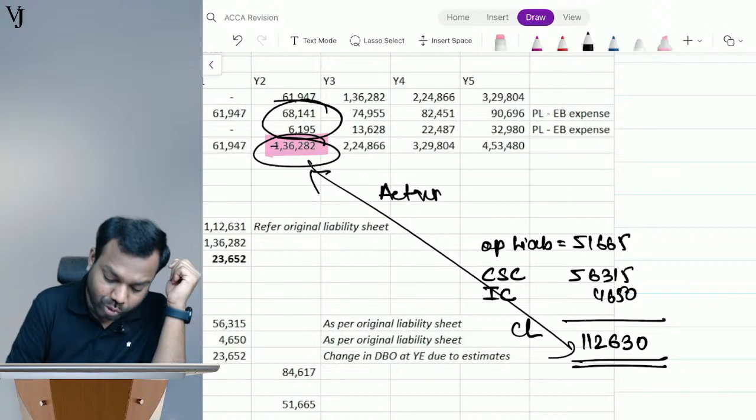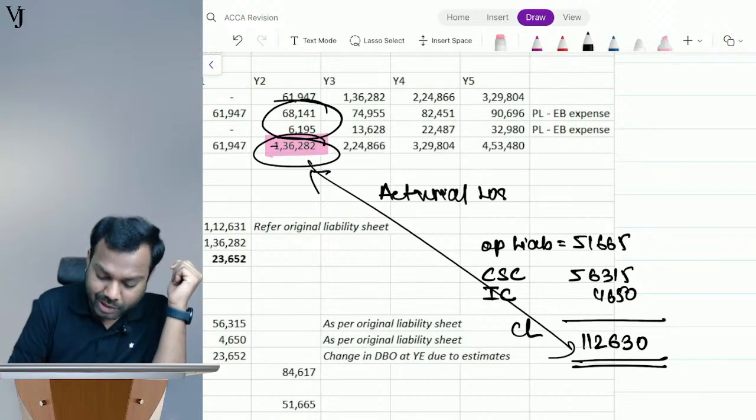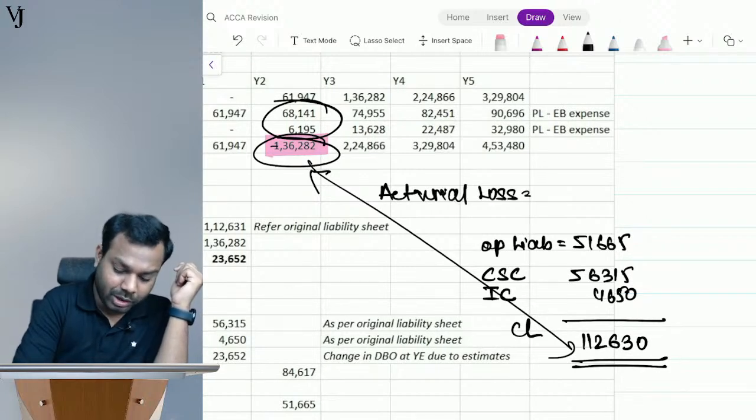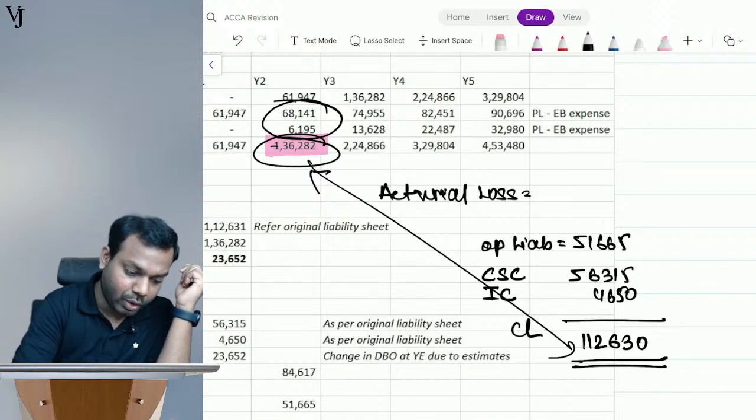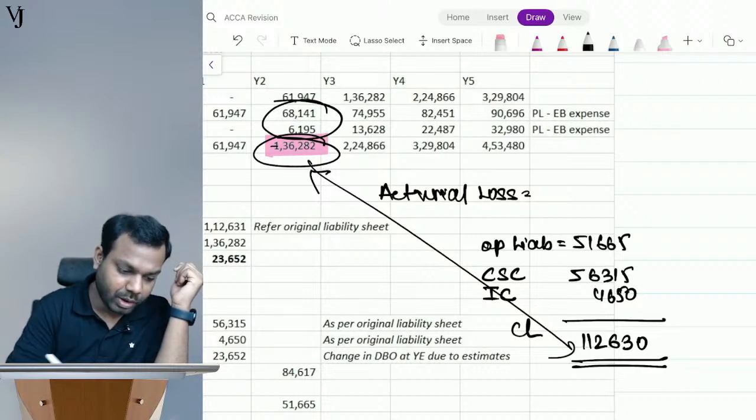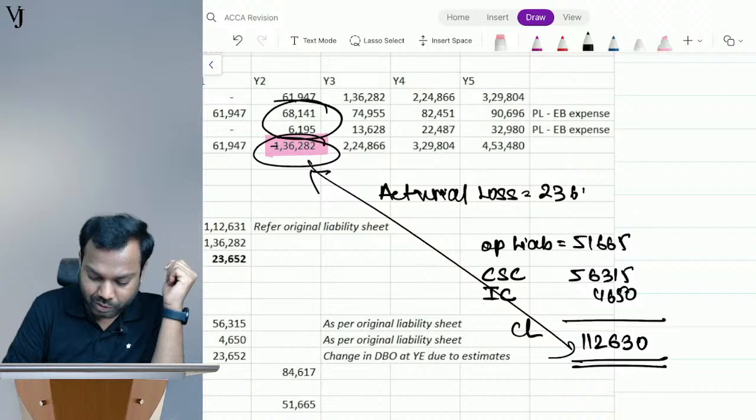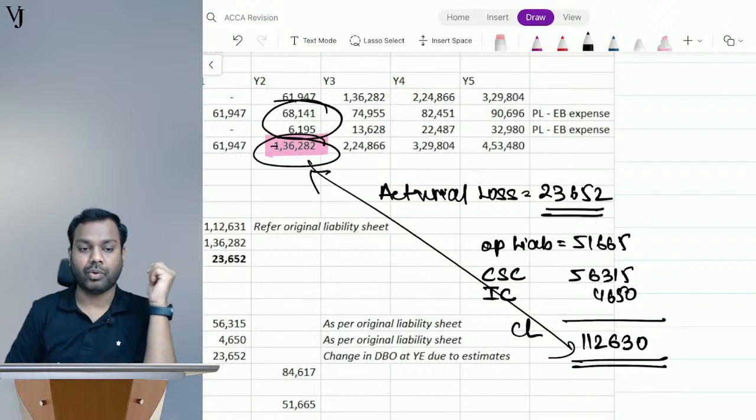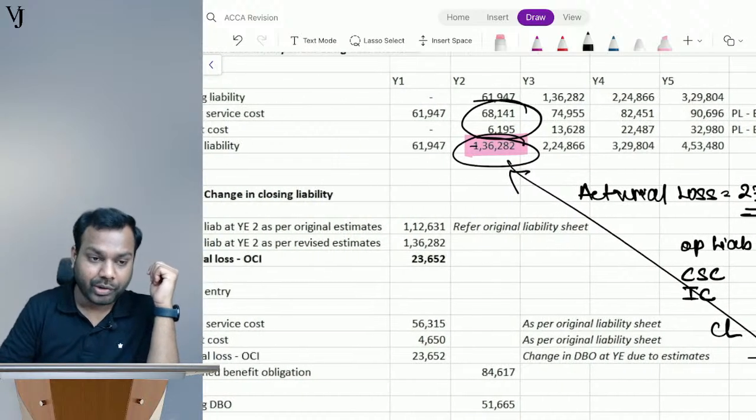Okay. Now, because of this my liability increased, so it is my actuarial loss. And what is the amount? 112630 minus 136282 is 23652. 23652 is what I have to record. Now see how the journal entry will look.